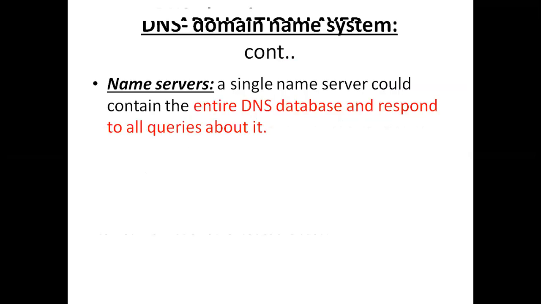And then the name server. I already told you the name server will maintain a DNS database. It responds to all the queries about DNS. For example, if you give a domain name, the name server will take the request from you, process it, and give you the IP address of that particular domain. For example, www.google.com, www.gmail.com, yahoo.com. What is the IP address of these domain names?